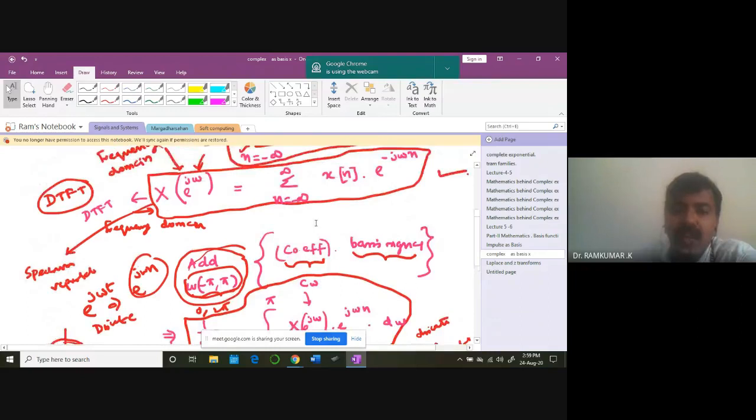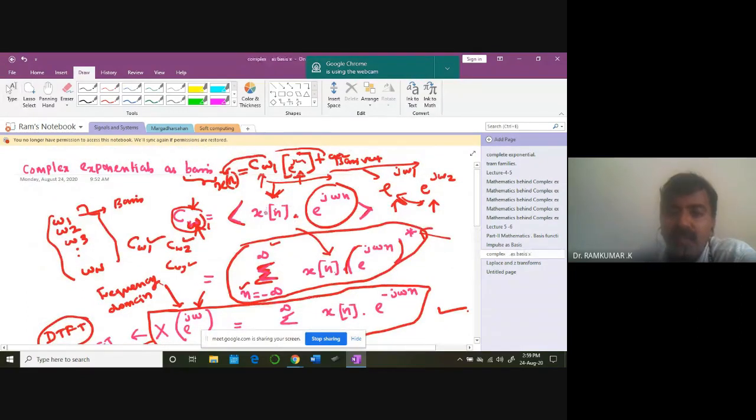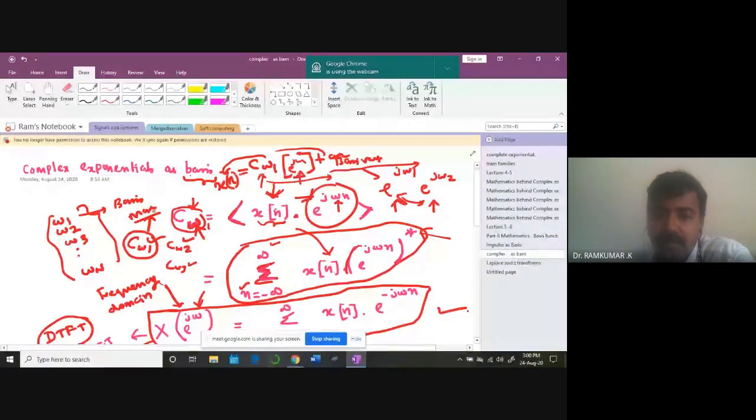What I said is, we have taken the original signal x of n and taken the inner product with basis vectors like e power j omega, and this omega is going to be the varying factor, therefore omega 1, omega 2, the signal frequency is going to vary. So for each frequency, I get a basis vector, and I multiply it with x of n. In that case, this particular coefficient, for example c omega 1, if the value is more, what does it signify? Can somebody tell me? That particular frequency content in the signal will be more. That's the idea. You understand?